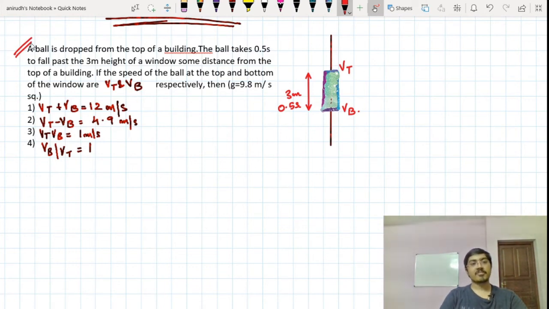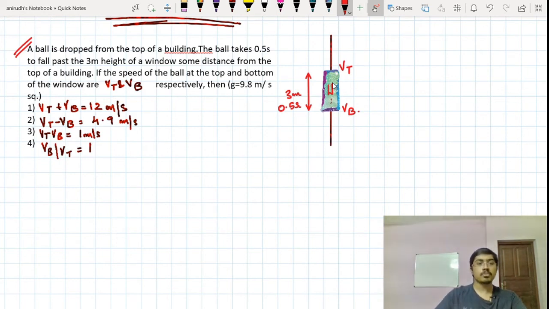A ball is dropped from the top of a building. The ball takes 0.5 seconds to fall past the 3-meter height of a window, some distance from the top of the building. So we don't know how far from the top of the building this particular 3-meter long window is situated. So this is the window. The time taken to cover the entire length of the window is 0.5 seconds, and the length of the window, or the distance traveled by the ball while covering the window, is 3 meters. The speeds of the ball at the top and bottom of the window are Vt and Vb respectively.